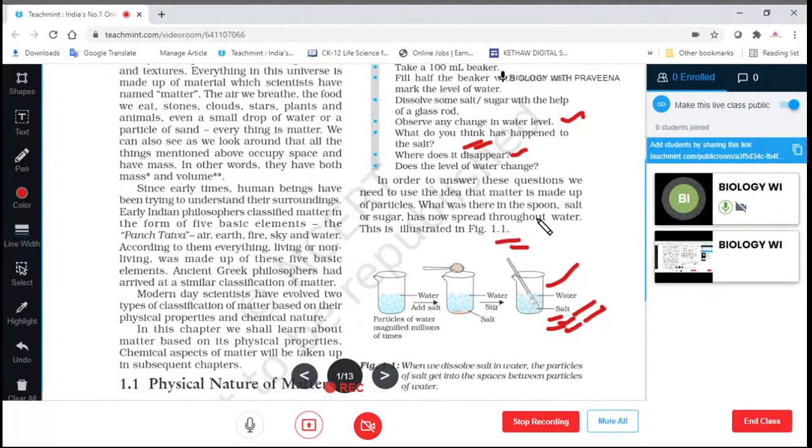So here, what was there in the spoon? In the spoon, the salt is present, okay, and it has not spread throughout the water. After adding it to the water, it has spread throughout the water.